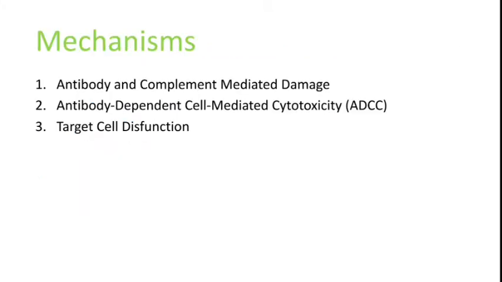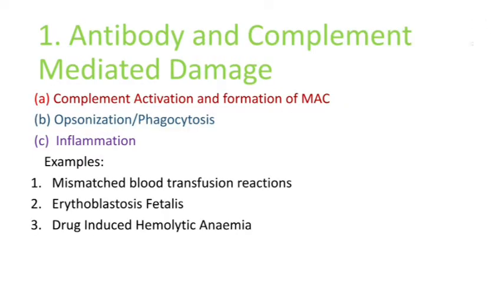Now coming to mechanisms involved in type 2 hypersensitivity, first one is antibody and complement mediated damage. Second one is antibody dependent cell mediated cytotoxicity, also called ADCC, and third one is target cell dysfunction. We will take up all of them one by one in detail. So, first one is antibody and complement mediated damage.